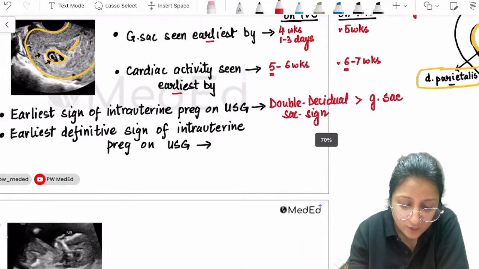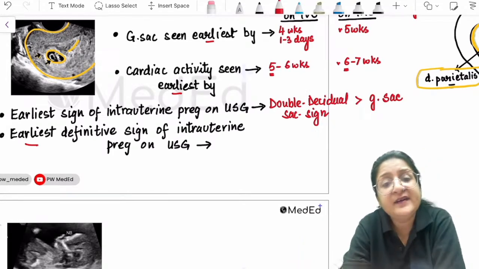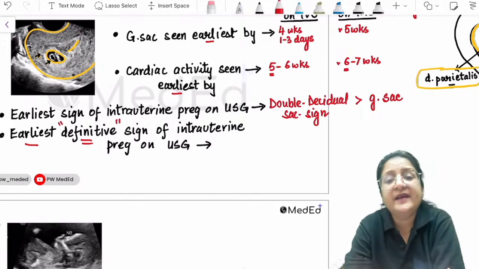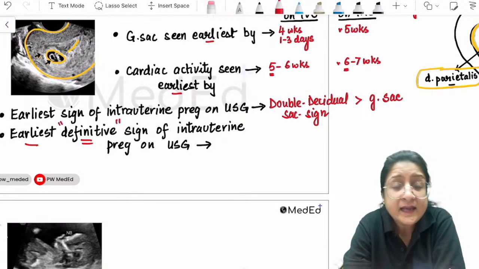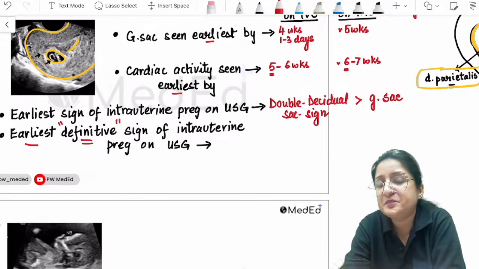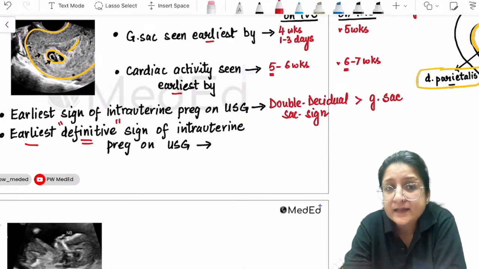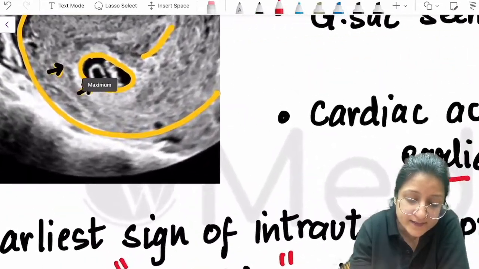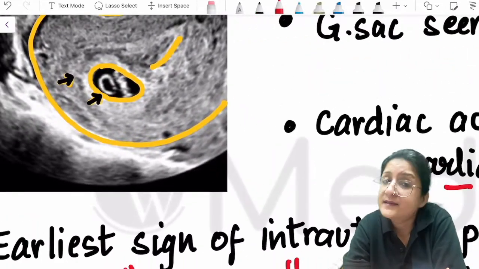And then you have: what is the earliest definitive sign of intrauterine pregnancy on ultrasound? That means it is nothing but a pregnancy. It cannot be anything other than a pregnancy. That is what they're saying. That means that there is a yolk sac now inside the chorionic cavity.